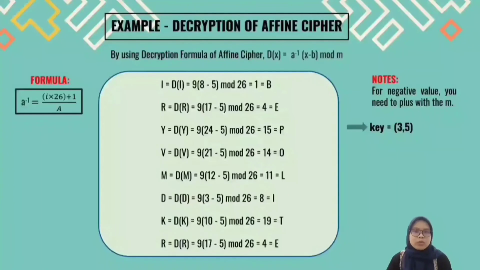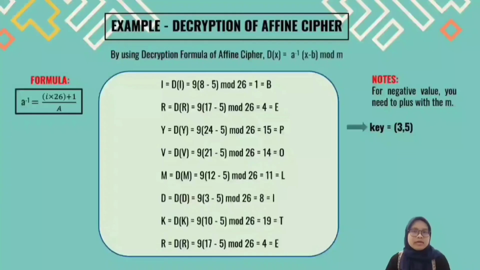First, we insert the value into the equation and calculate it. For example, we know that I is equal to 8. So, the equation that we will get is D(I) equals 3 inverse (8 minus 5) mod 26 equals 1, and 1 is equal to B. To find the inverse of 3, we can use the formula A inverse equals (i times 26 plus 1) divided by A. Then, we will get that 3 inverse is equal to 9.